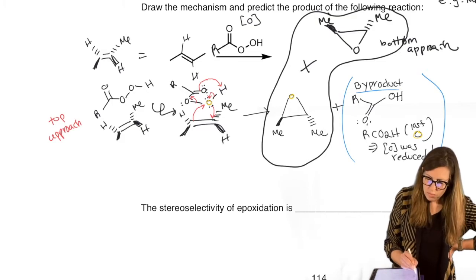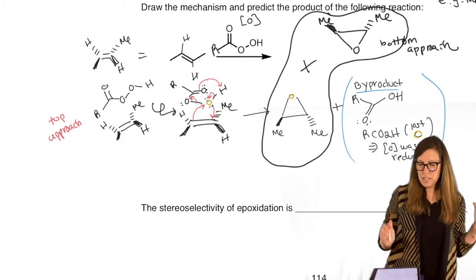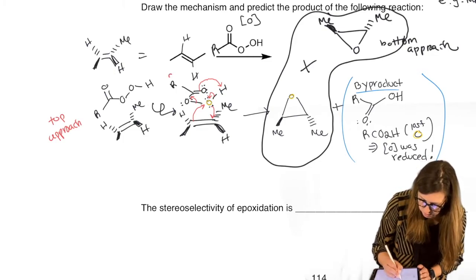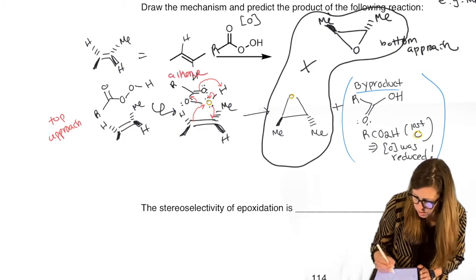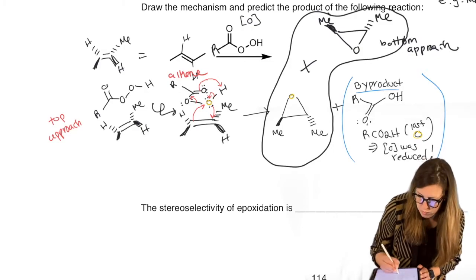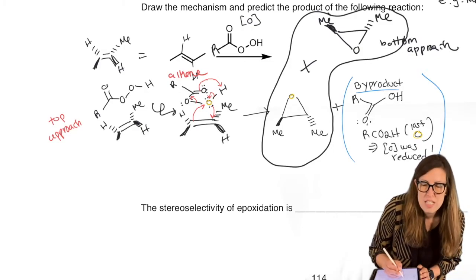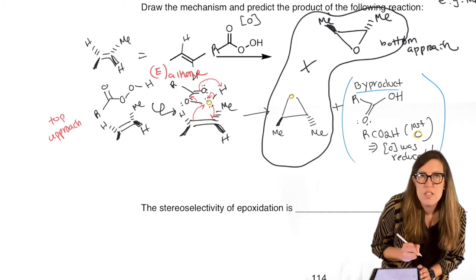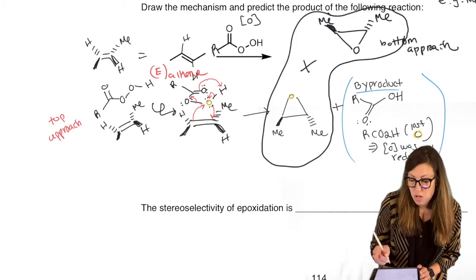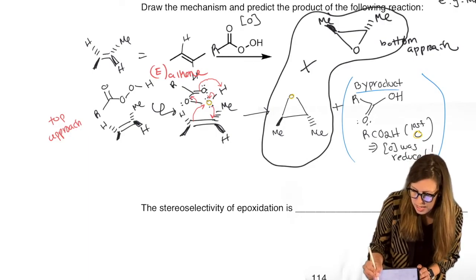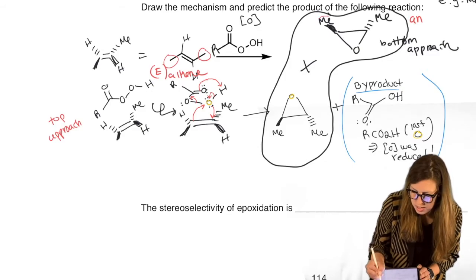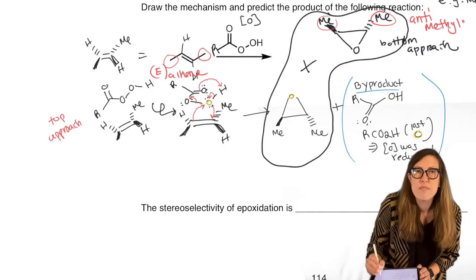Notice something that you can kind of take a step back and say, okay, I can start with an alkene. And notice it was trans, or in other words, E. Notice that that was maintained in our product. The methyls were anti here, if you will. They're still anti. That was preserved.